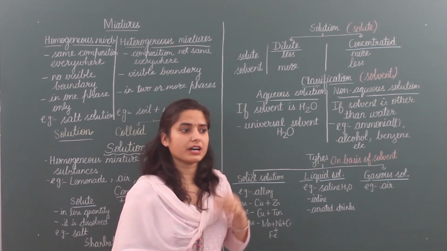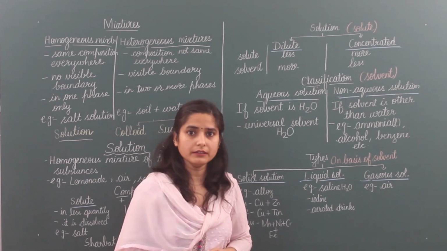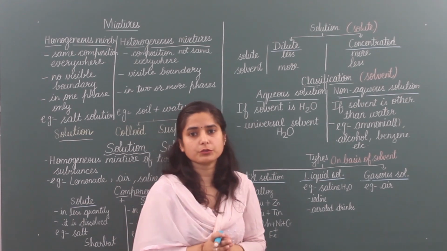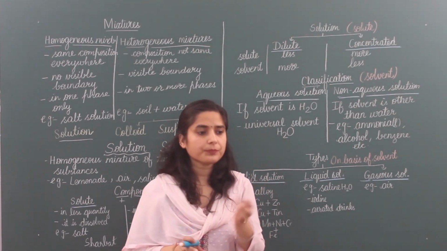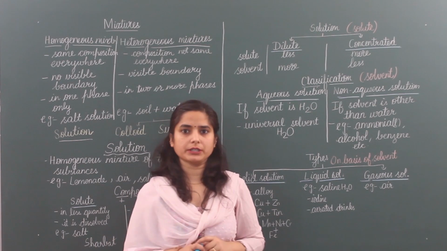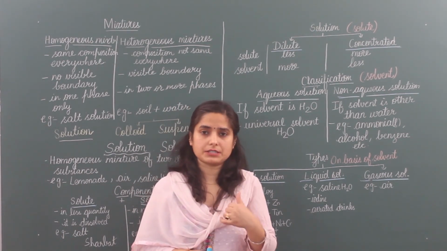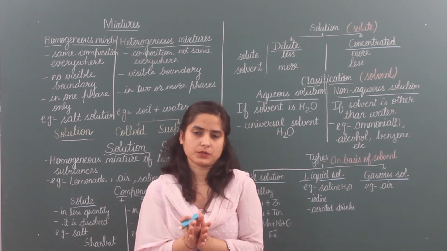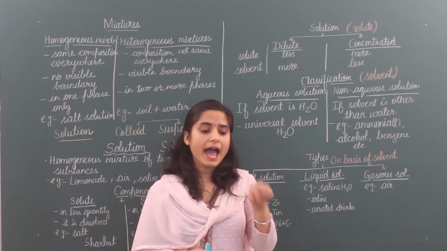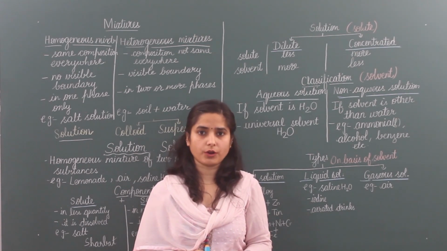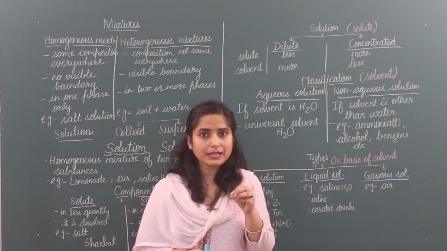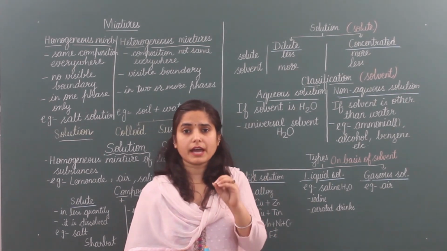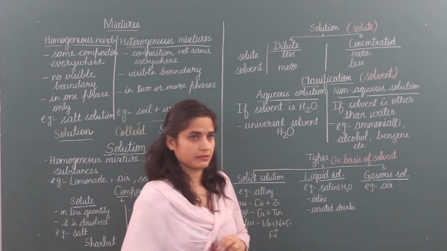So the effect of concentrated is more than dilute. You can do this at home also. What you have to do? Take one glass of water, put 1 spoon of sugar, then taste it. It will be a dilute solution. You can taste it is less sweet, but add 10 spoons of sugar in water, dissolve it properly and then taste. What happens? It is more sweet. That means it is now concentrated.